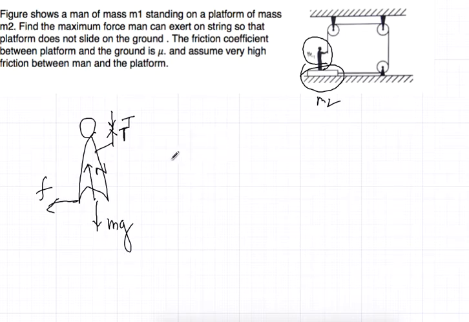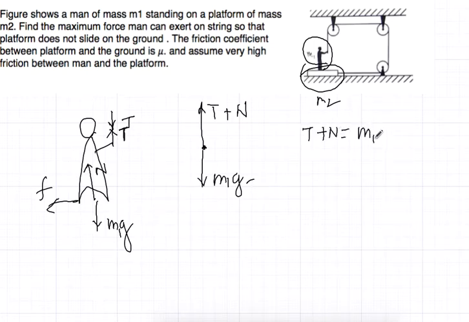So let me draw the free body diagram again with the center of mass: T, m1g, and N. So the man is not moving, which means T plus N equals m1g. This is our first equation.